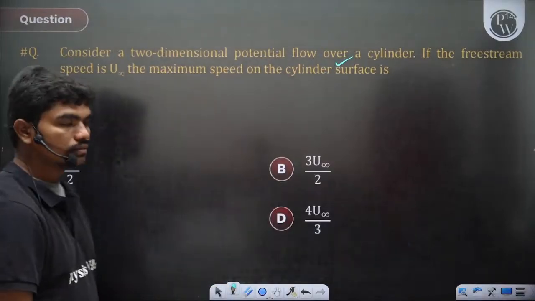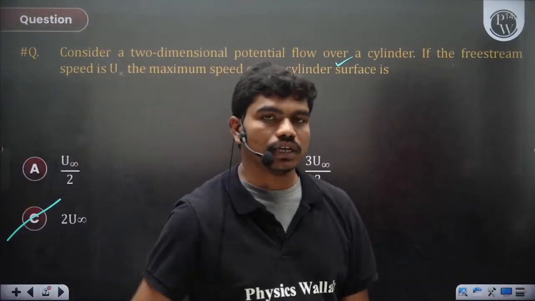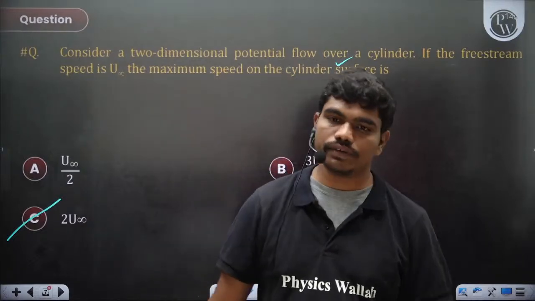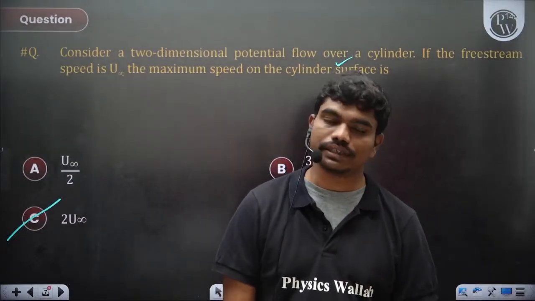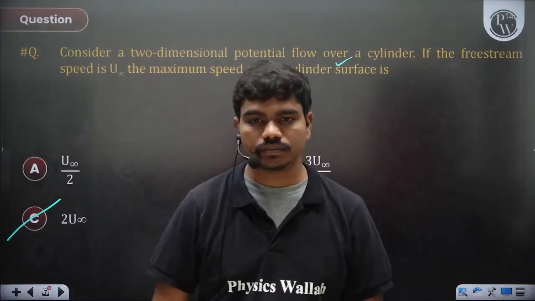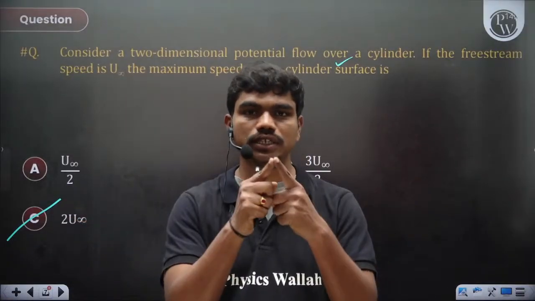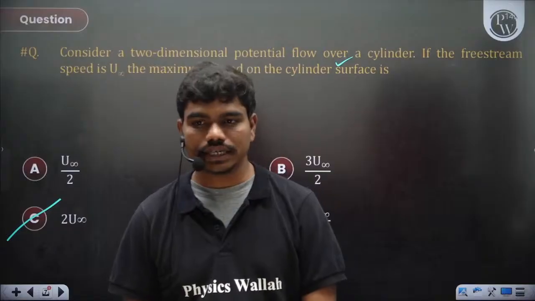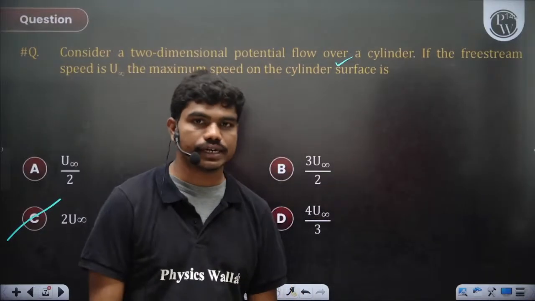Okay, all these notes, whatever I am teaching you, you can find in the videos. So if you want better clarity, you can go to the videos. Okay, so C should be the correct answer. That's when both the stagnation points merge and you'll see a single stagnation point in case of a rotating cylinder.